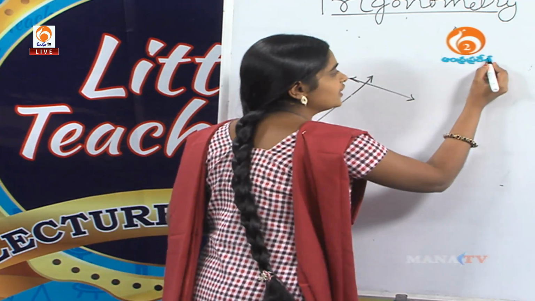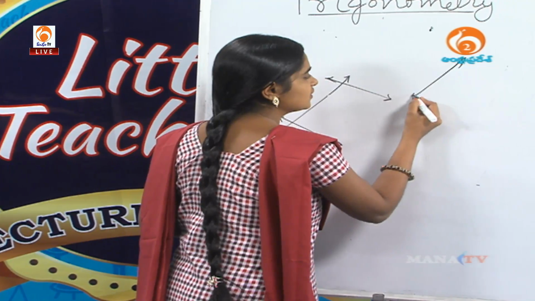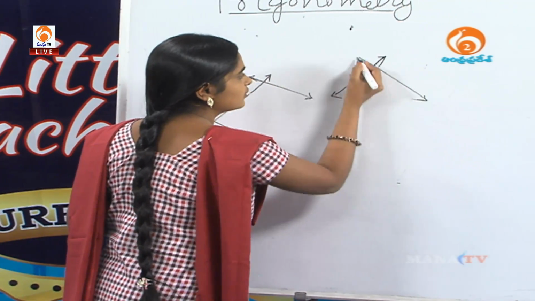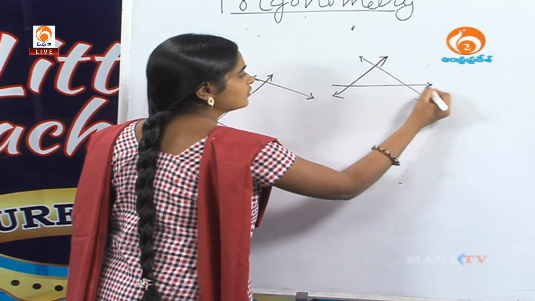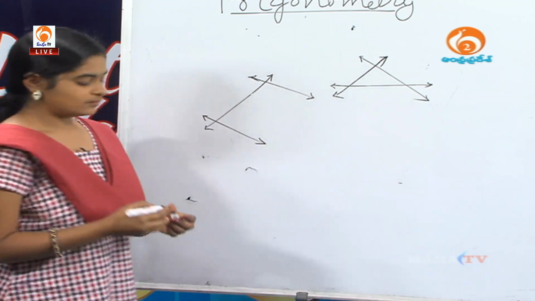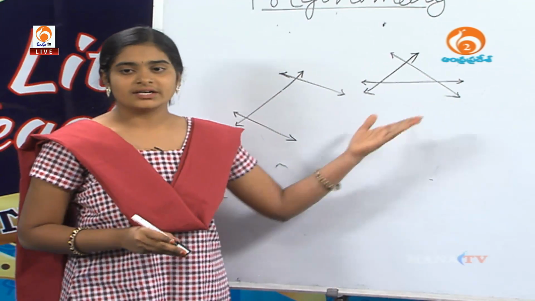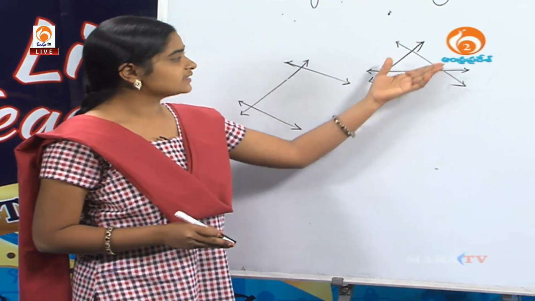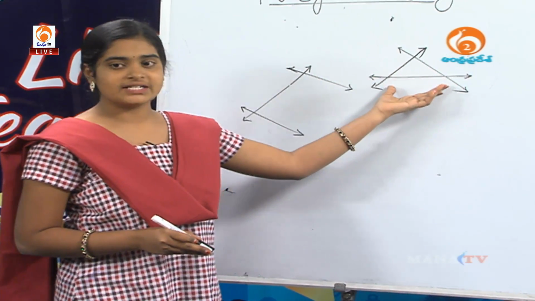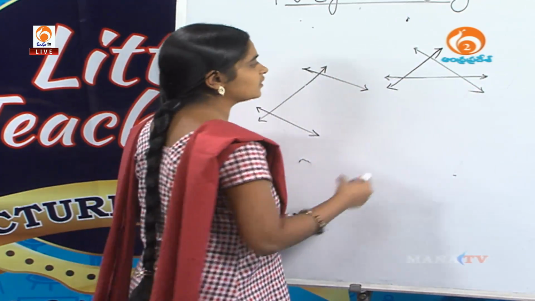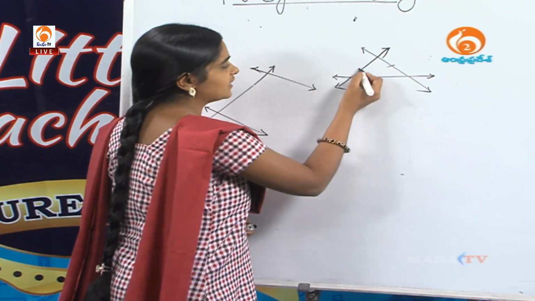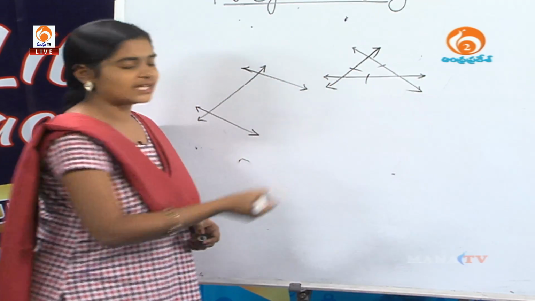See here, if I can draw like this, this is a triangle because it has 3 sides and it is a completely closed figure. See here, this is one side and this is the second side and this is the third side.